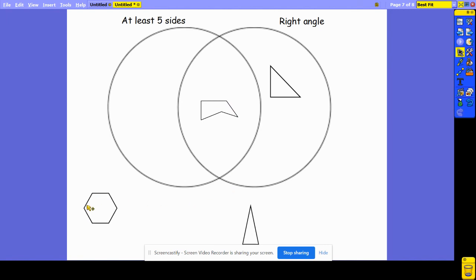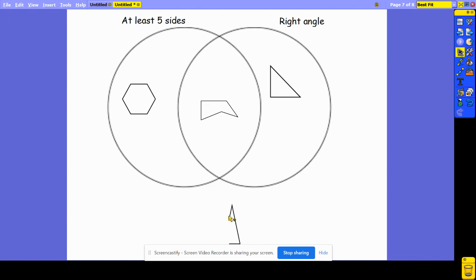Let's have a look at this shape. I'm going to count the sides. 1, 2, 3, 4, 5, 6. It's a hexagon. So it has at least 5 sides. Does it have any right angles? I'm looking at all of the angles and I can see that they are all bigger than right angles. They are all obtuse. So I'm just going to pop it over here to show that it has at least 5 sides, but it doesn't cross over into the right angle circle.